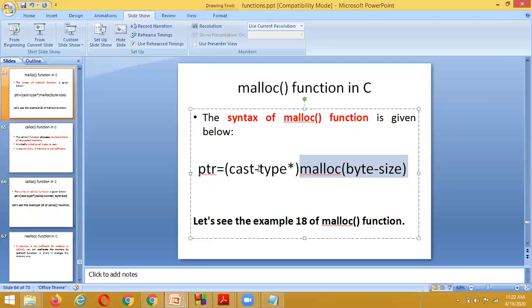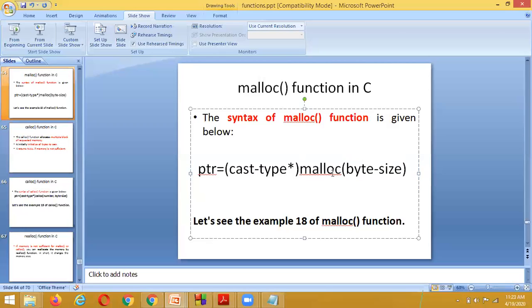That's why we indicate the targeted type as pointer type. Now we are going to see programmatically how to assign memory to a pointer variable dynamically at runtime by using the malloc function.